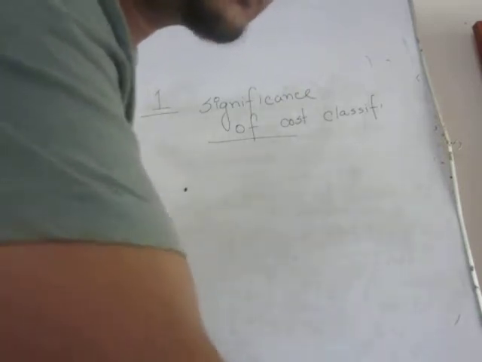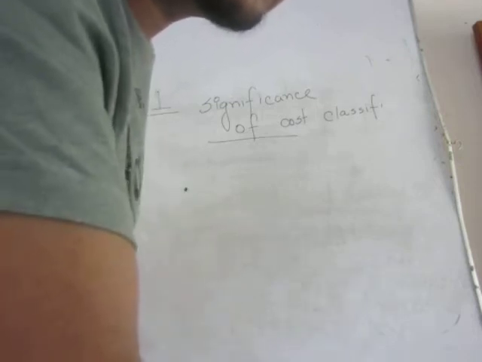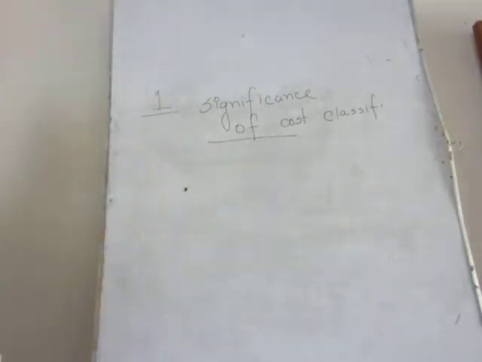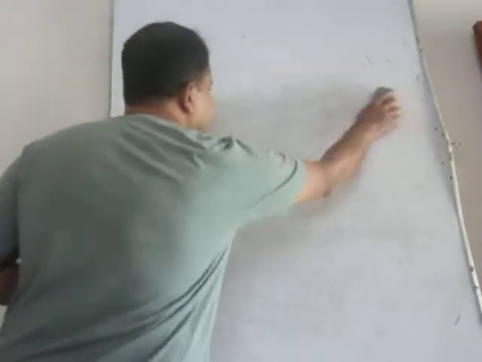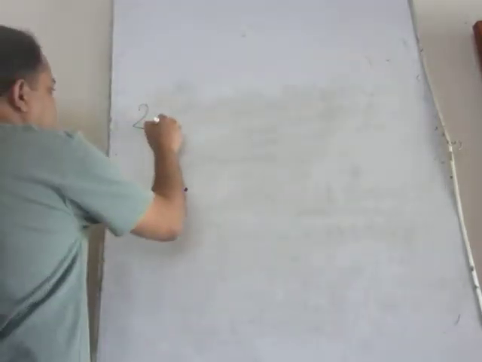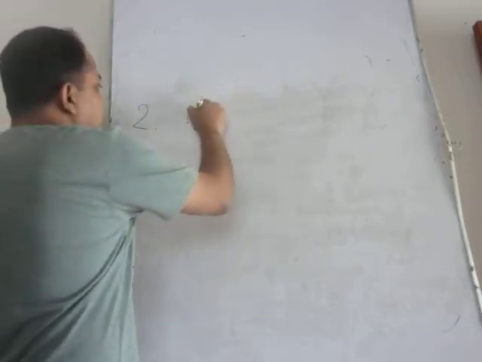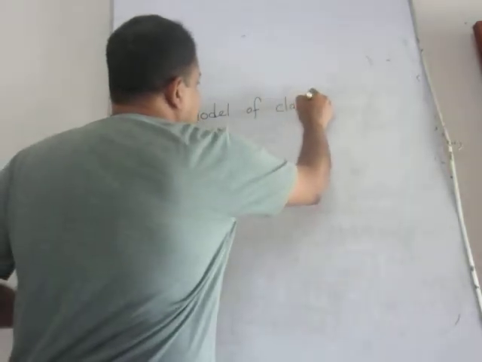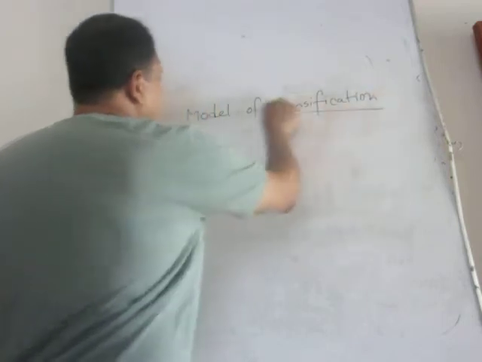Then number 2. So cost classification and behavior is a must. Then in segment 2, model of classification.